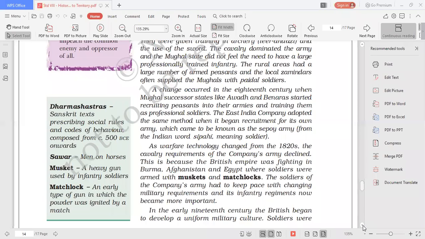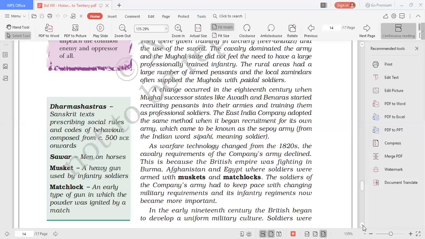Eventually, with the changing technology, there came the guns. Here it is mentioned: a musket is a heavy gun used by infantry soldiers, and a matchlock is an early type of gun in which the powder was ignited by a match. So earlier, these kinds of new tools were not used in the army.